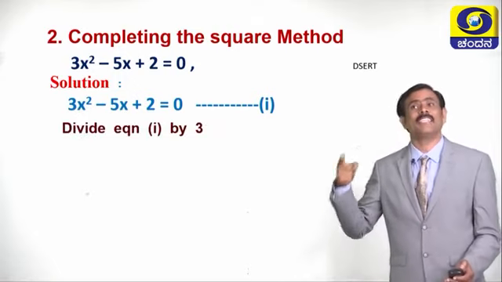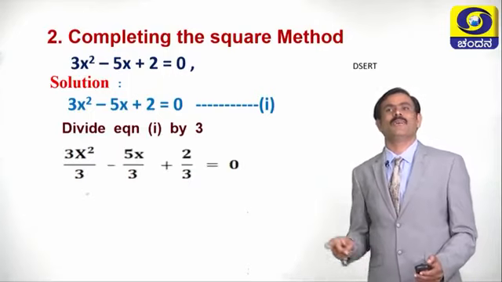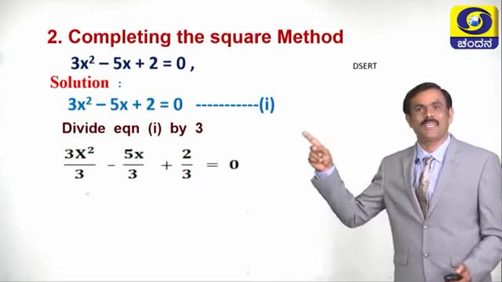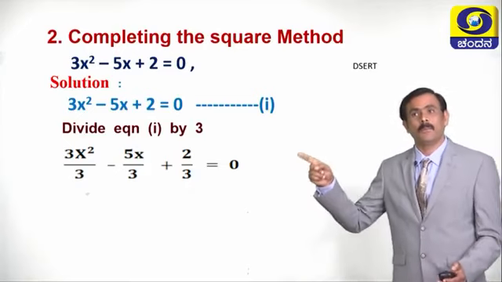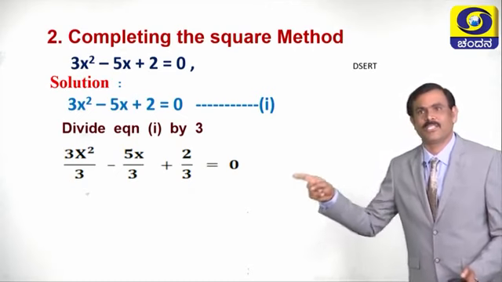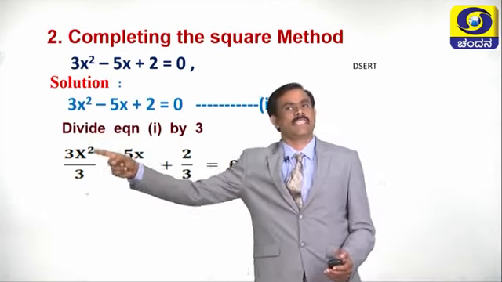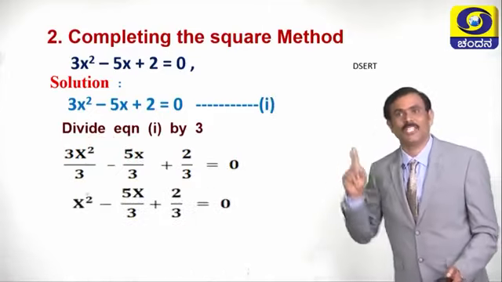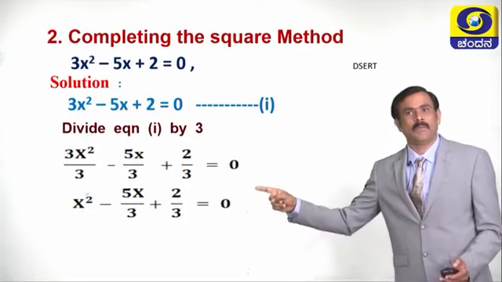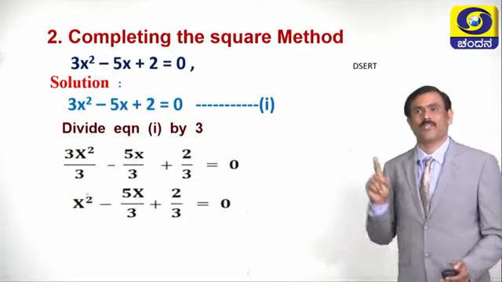After dividing, the equation becomes 3x square by 3 minus 5x by 3 plus 2 by 3 equals 0. If 3 and 3 get cancelled, the equation becomes x square minus 5x by 3 plus 2 by 3 equals 0.